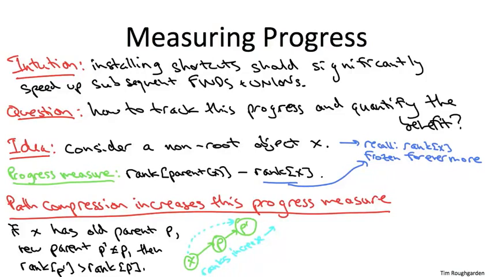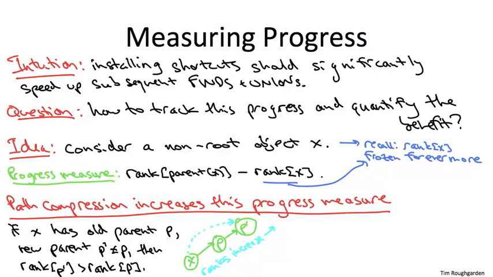So when you rewire x's parent pointer to point from p no longer, but rather to p prime, it acquires a new parent, and its new parent is an ancestor of its old one, ergo it must have strictly bigger rank. For that reason, the gap between x's rank, which is fixed forevermore, and the rank of its new parent, that gap is bigger than the gap between its rank and the rank of its old parent.